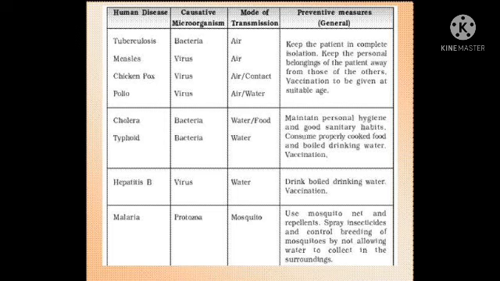The main diseases are tuberculosis, measles, chickenpox, polio, cholera, typhoid, hepatitis B and malaria. Among these, the bacterial diseases are tuberculosis, cholera and typhoid, and the viral diseases are measles, chickenpox, polio and hepatitis B. Only one disease is caused by protozoa, that is malaria. Okay.